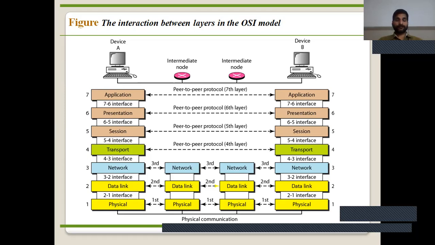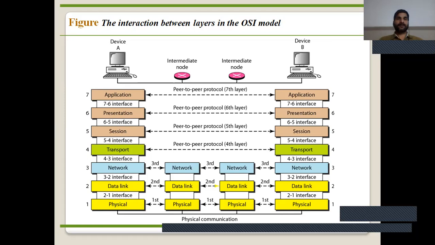Next, transmission mode. Transmission mode means the flow of signal. Which type of flow of signal is used in the network is also a function of the physical layer. We discuss transmission mode in the second lecture.